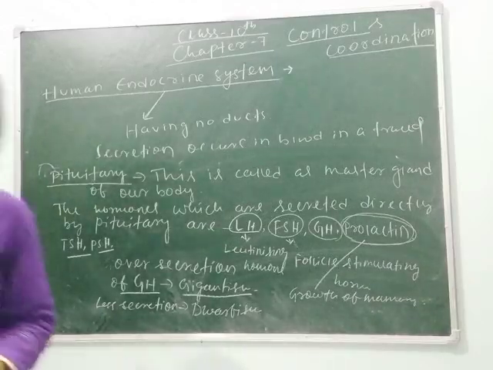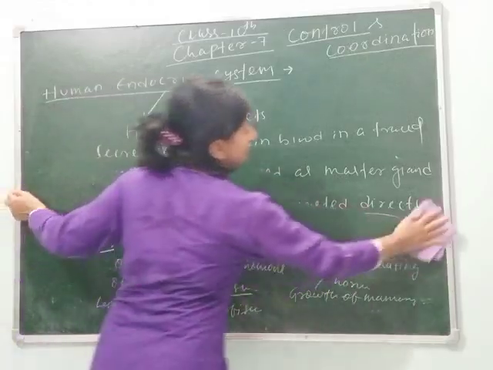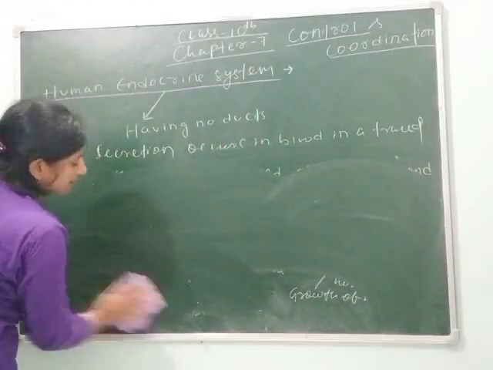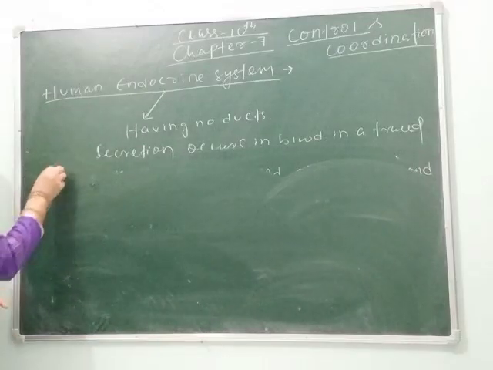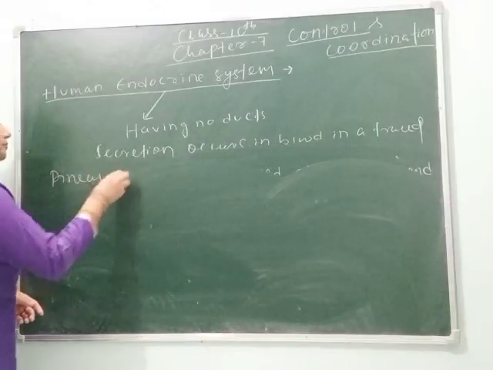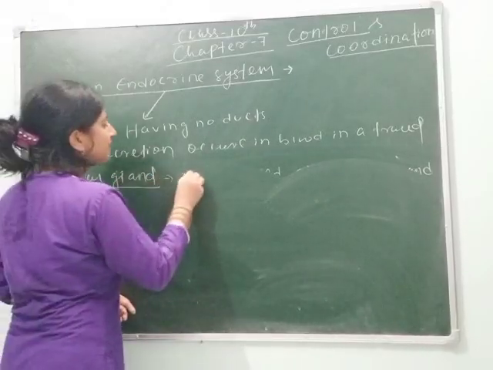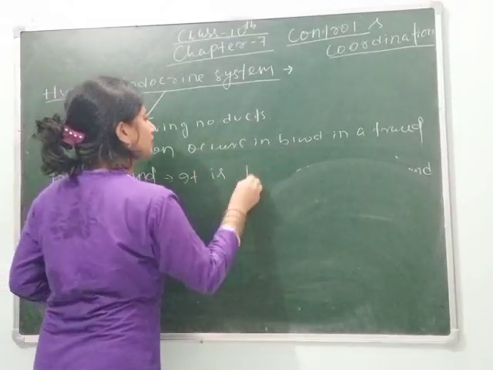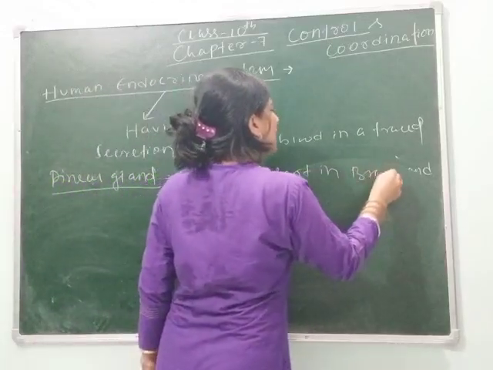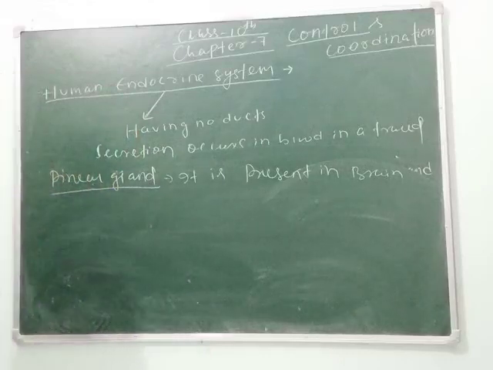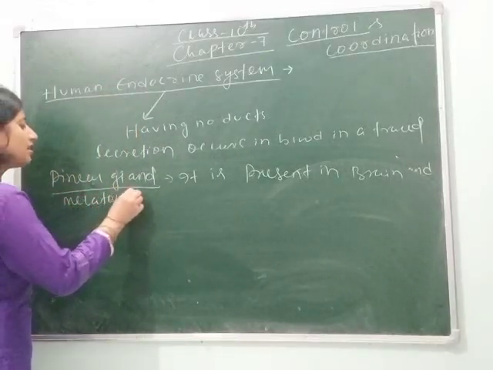Next we will study the pineal gland. The pineal gland is present in the brain, and it secretes the hormone melatonin.